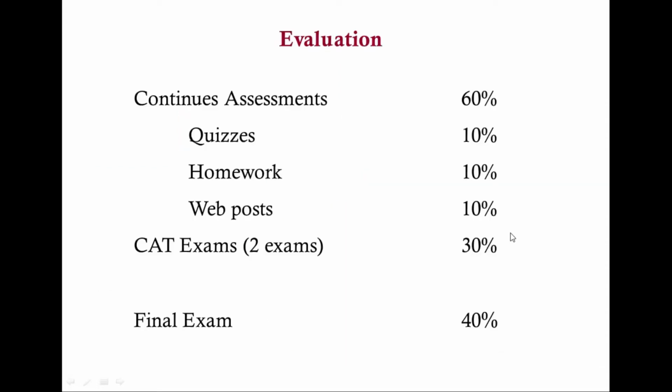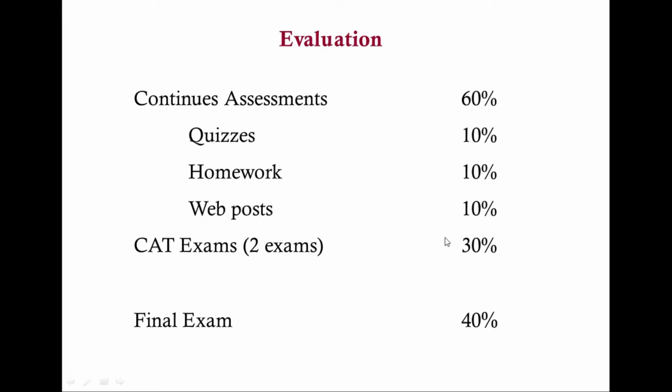In this course evaluation, most of the part will be covered by the continuous assessment such as quizzes, homework, web post. In addition to that, there will be 2 CAT exams.